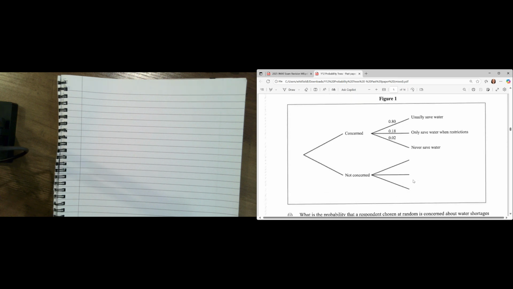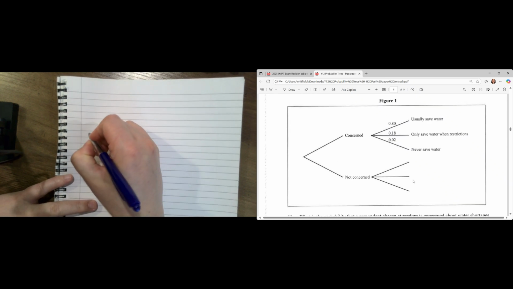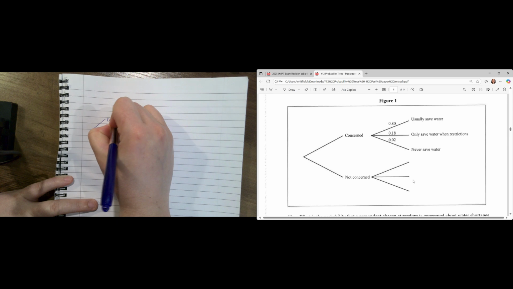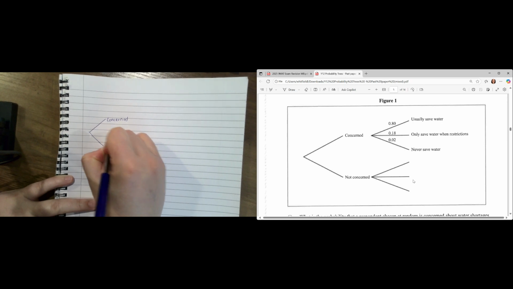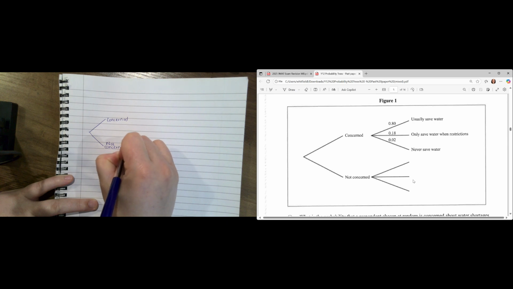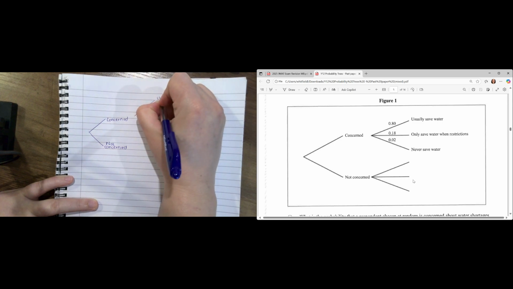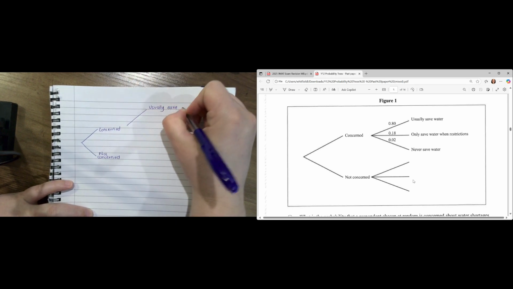Now, they have given us the start of a tree. So I'm going to go ahead and just copy in what they've given me in the meantime. So we've got concerned, not concerned. Then we get broken up here into 3. We go to usually save water.